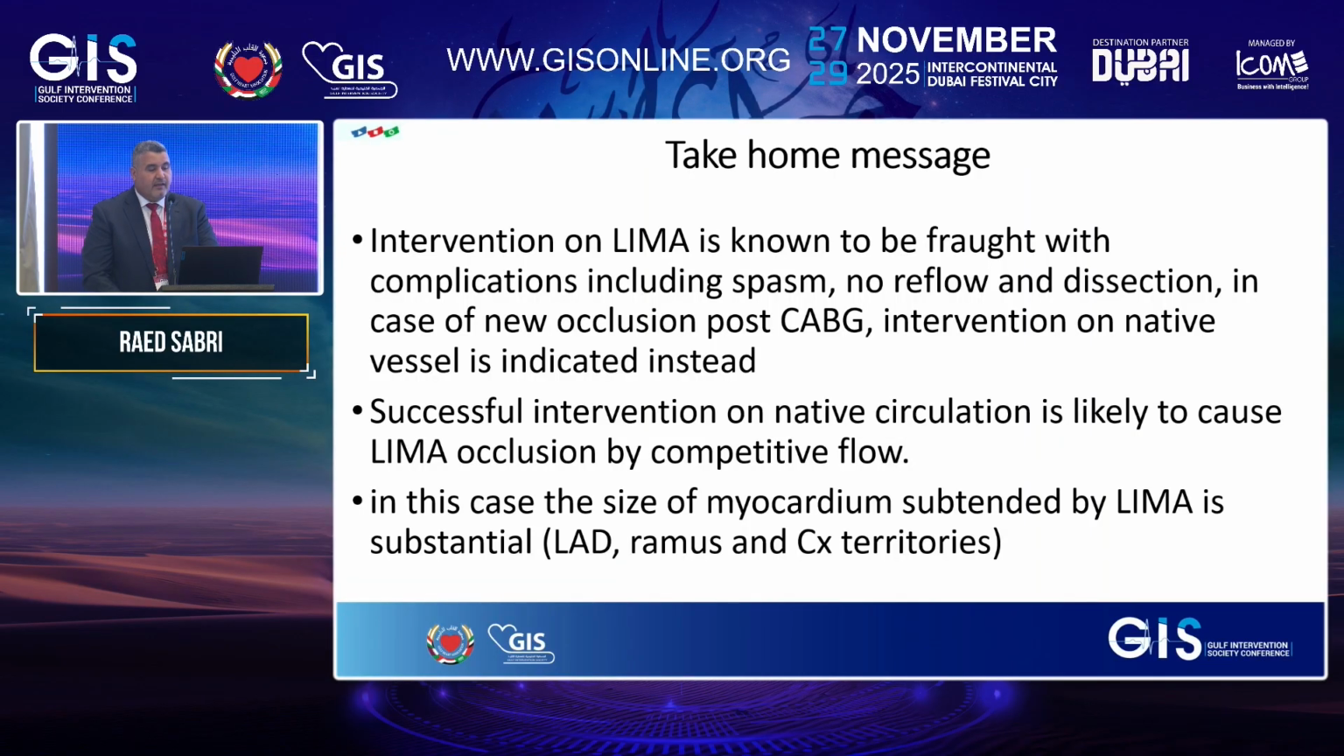So our take-home message: intervention on LIMA is known to be fraught with complications including spasm, no-reflow, and dissection. In case of a new occlusion post-CABG, intervention on the native vessel is indicated instead. Successful intervention on the native circulation is likely to cause LIMA occlusion by competitive flow. But in this case, the size of the myocardium subtended by the LIMA is substantial because it supplies the left coronary vessel.